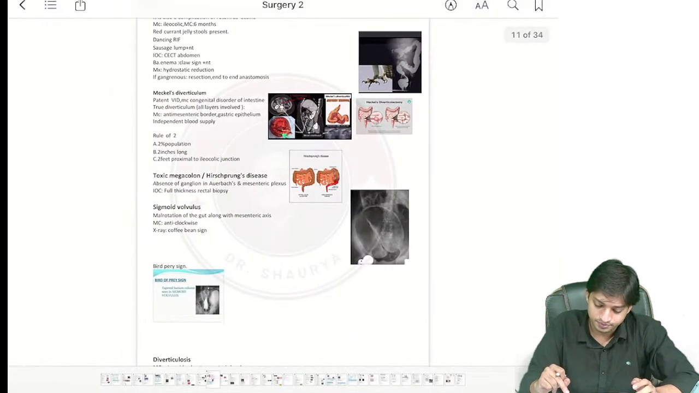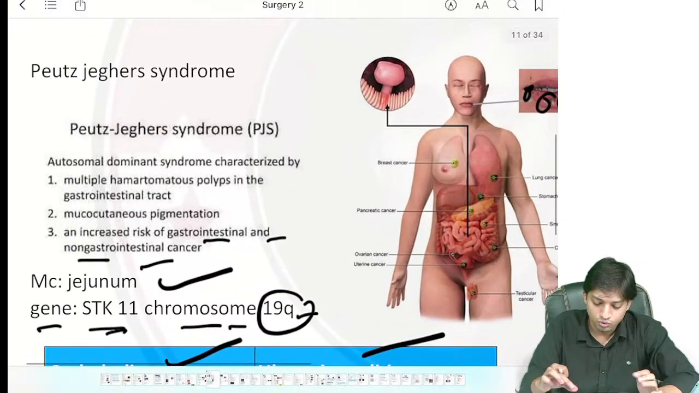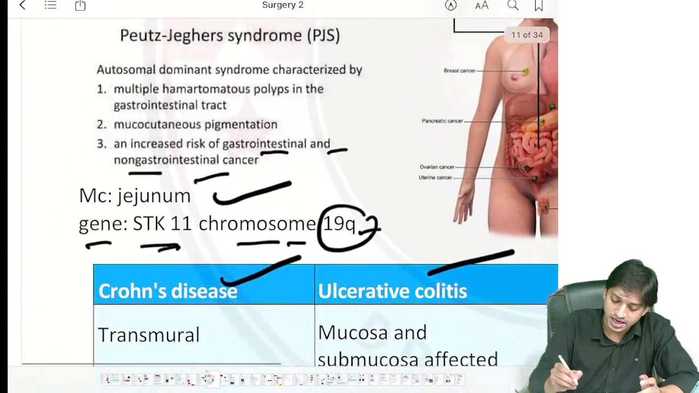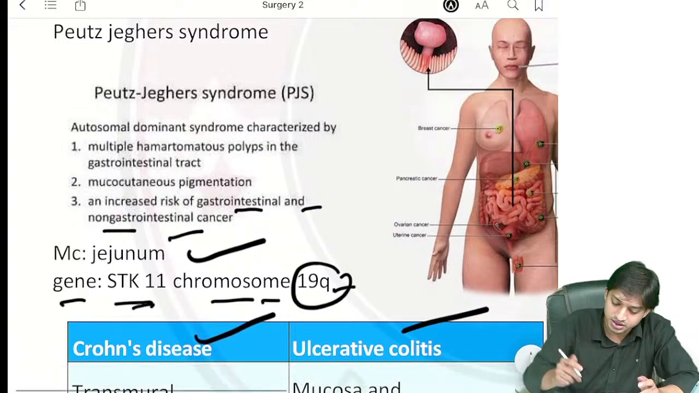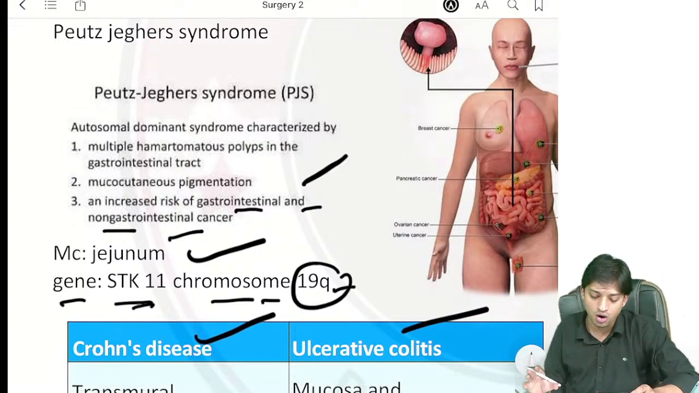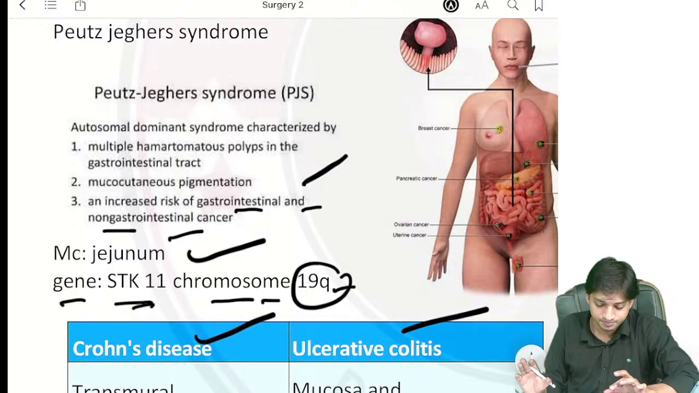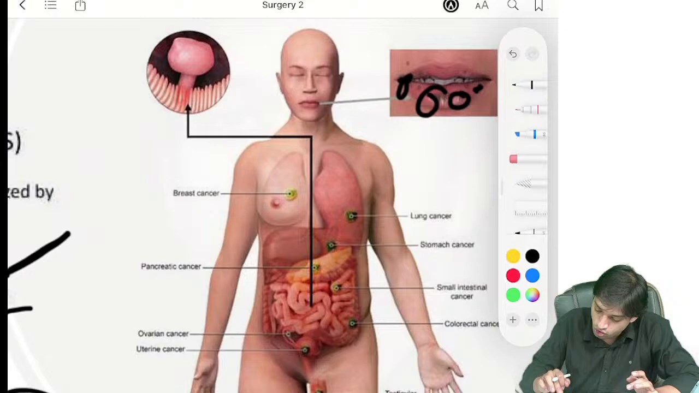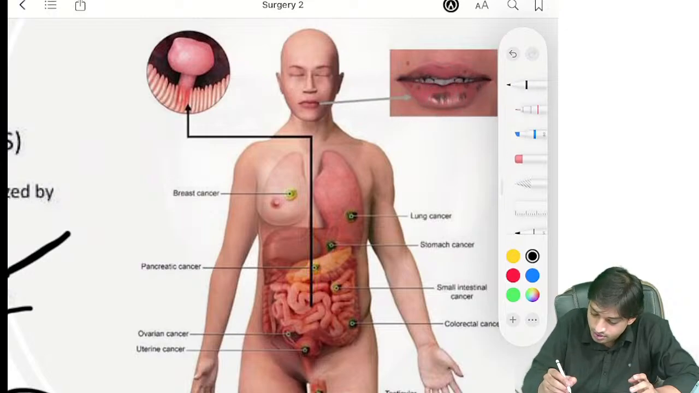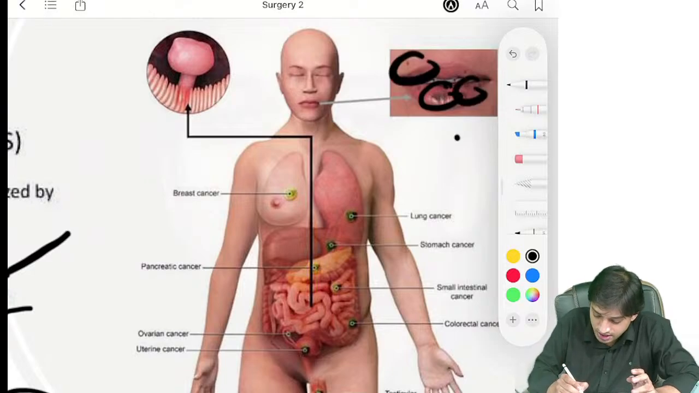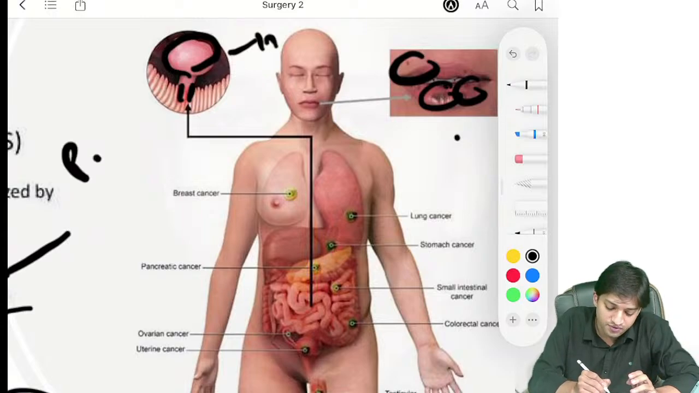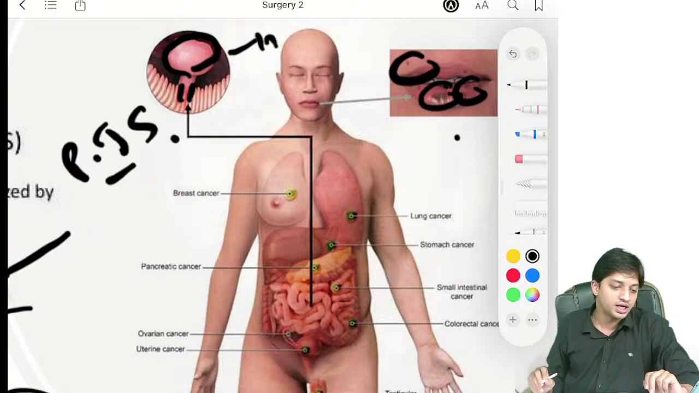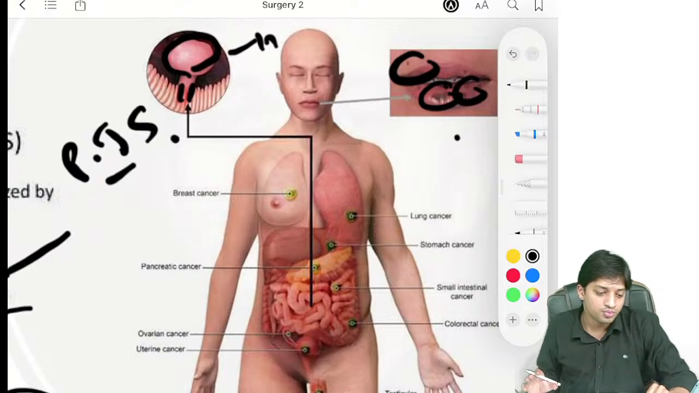Now have a look, guys. Mucocutaneous pigmentation we have discussed, right? And here also there will be an increased risk of gastrointestinal and non-gastrointestinal cancers. Just have a look at this image. Now I'll show you the mucocutaneous pigmentation. You can have a look here. If they give you an image like this, with pigmentation on the skin, and they tell you the history of hamartomatous polyps, suspect Peutz-Jeghers syndrome. Then guys, when to suspect Peutz-Jeghers syndrome?